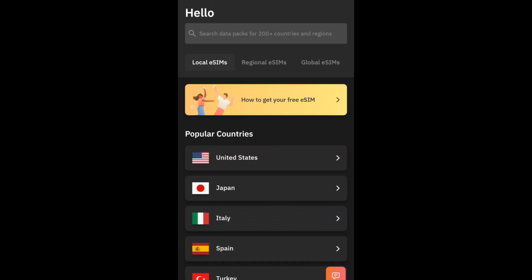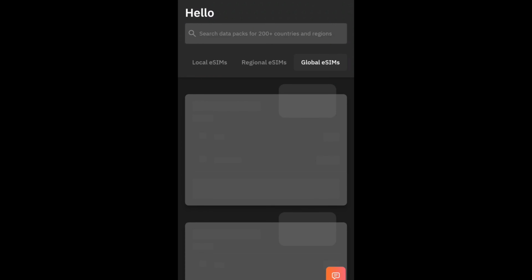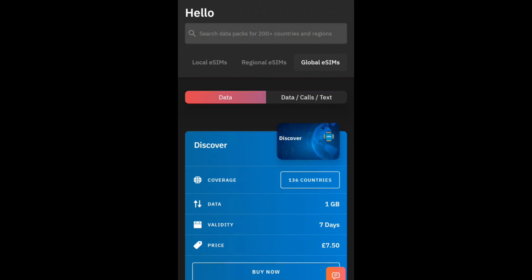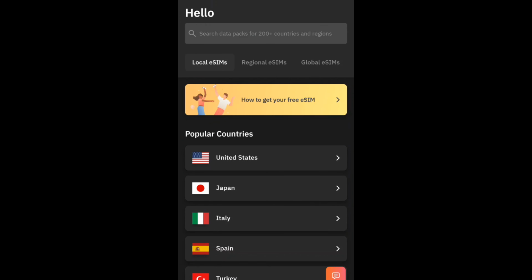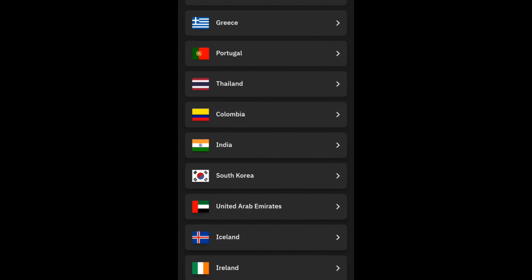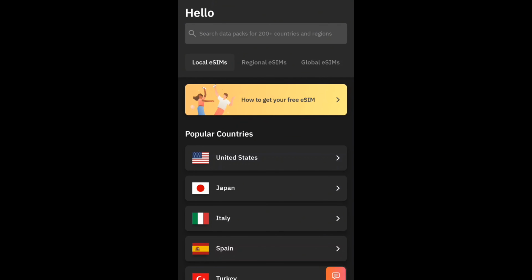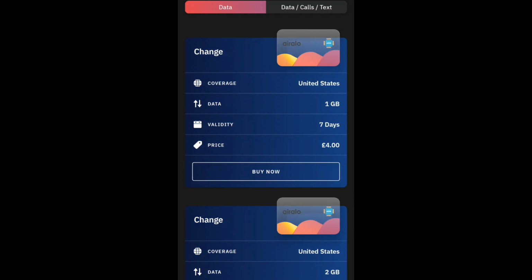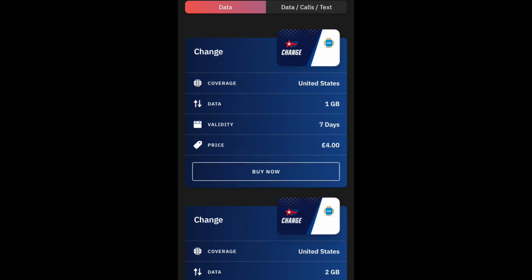So this is what you would see as you start up the application. You could see a local eSIM, regional eSIM, and global eSIM setup. Just click on it and you start to see prices. In the local eSIMs, you can scroll up and see what countries it has here in the local section. You could even click it, wait for the information to come up, and see United States valid for 7 days, 1 gig plan. You see it is $4.